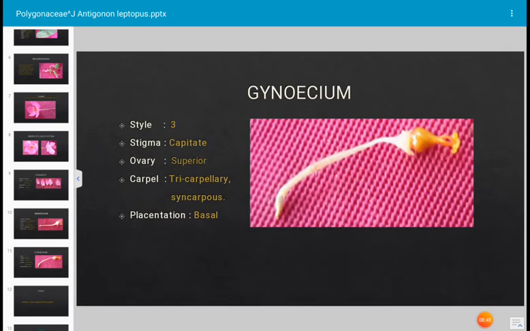This is the gynoecium of Antigonon leptopus. Here there are 3 separate styles. Stigma is capitate, ovary is superior. See in the photograph, if you take the section of ovary, there are 3 carpels, hence the tricarpellary ovary. Carpels are fused, united, hence it is syncarpous. Placentation, that is arrangement of the ovule, is basal. Basal arrangement of the ovule occurs in Antigonon leptopus, family Polygonaceae.